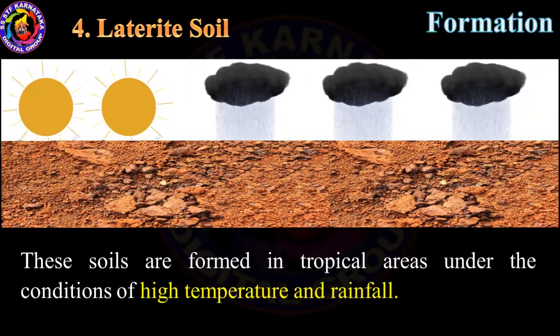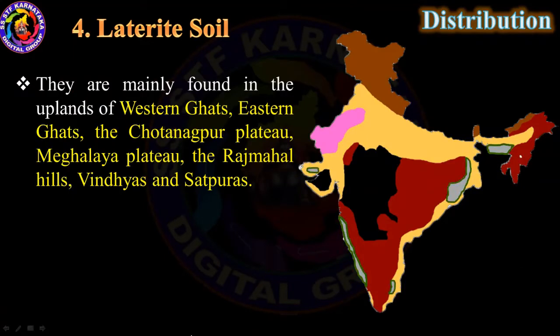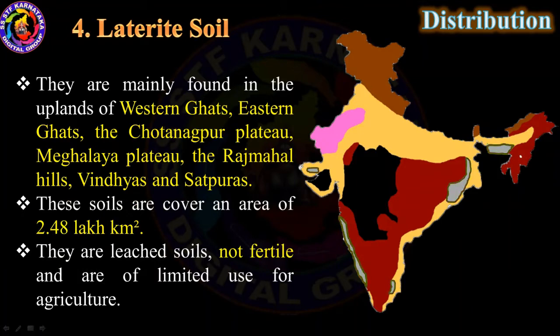Fourth one is laterite soil. These soils are formed in tropical areas under the conditions of high temperature and rainfall. They are mainly found in the uplands of Western Ghats, Eastern Ghats, the Chota Nagpur Plateau, Meghalaya Plateau, the Rajmahal Hills, Vindhyas, and Satpuras. These soils cover an area of 2.48 lakh square kilometers.